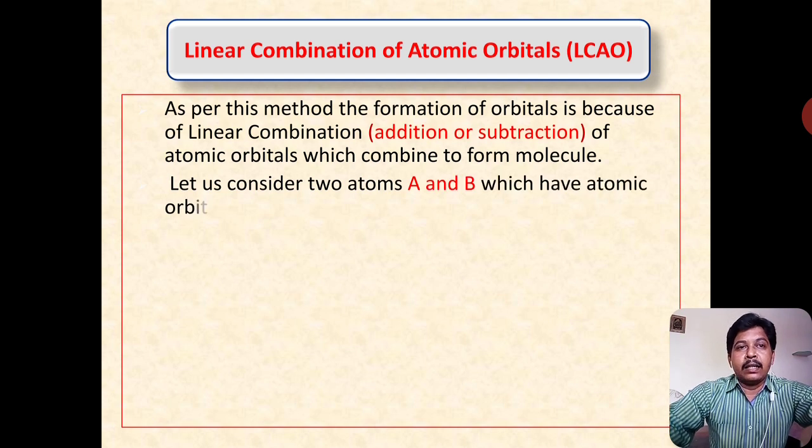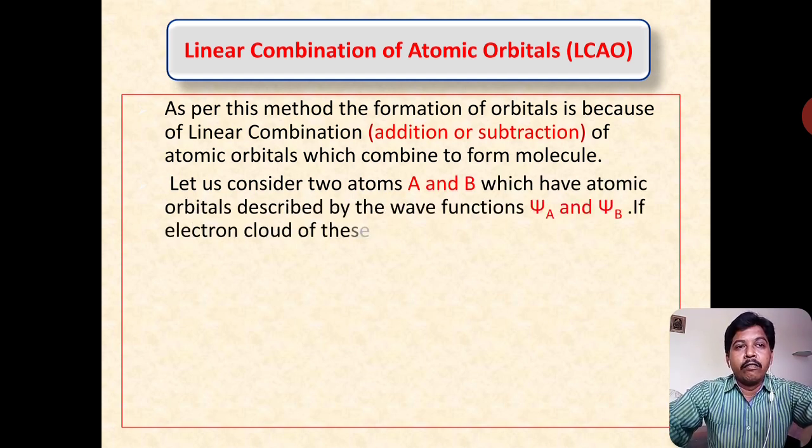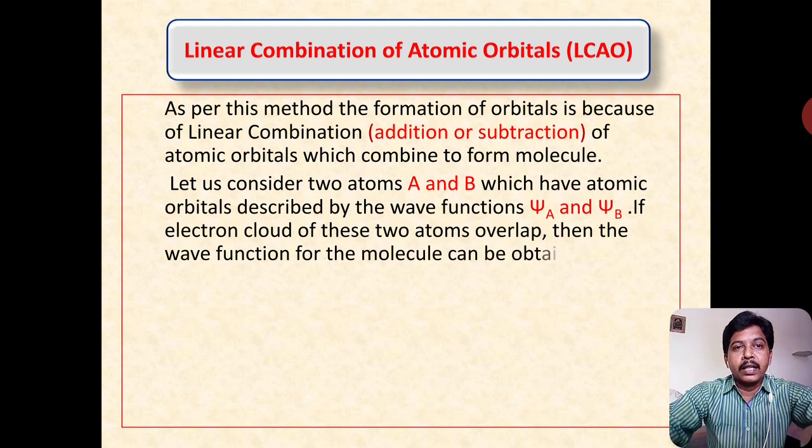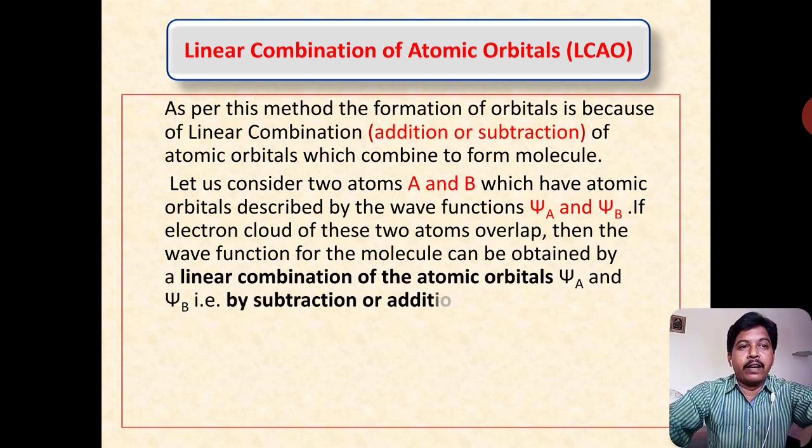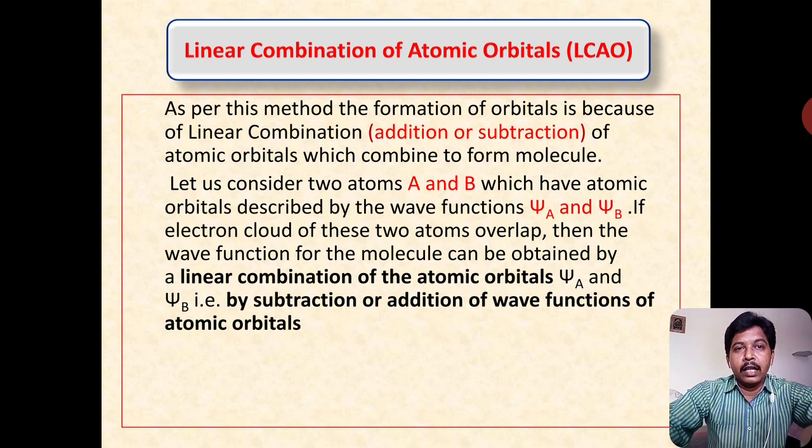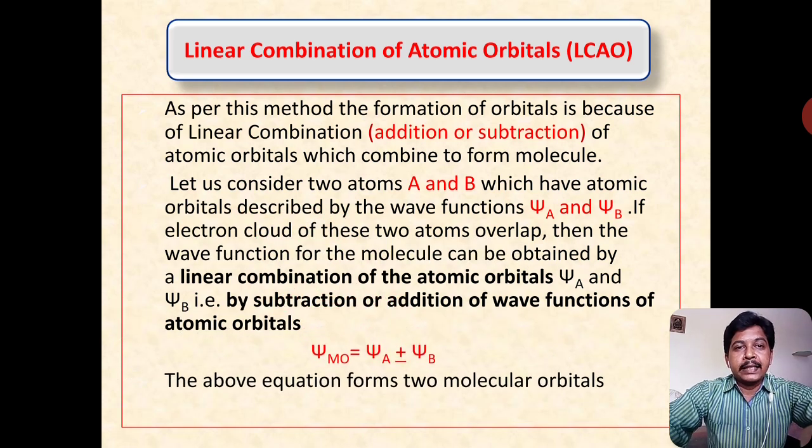So, let us consider two atoms A and B which have atomic orbitals described by the respective wave functions psi A and psi B. If the electron clouds of these two atomic orbitals overlap, then the wave function for the molecule can be obtained by the linear combination of atomic orbitals psi A and psi B. Here the linear combination includes subtraction or addition of the wave functions of the atomic orbitals psi A and psi B respectively.